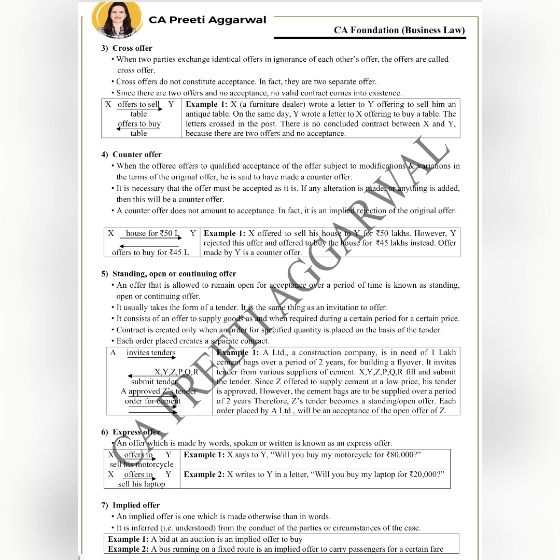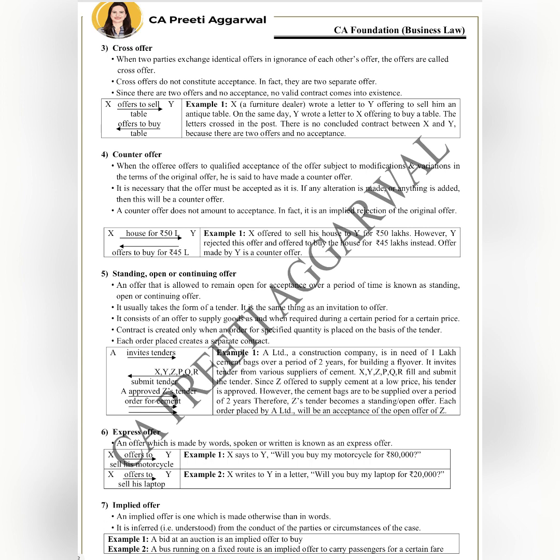So X, Y, Z, P, Q, R, they submitted tenders. Now we liked the price quoted by Z. So therefore we approved the tender of Z. But we told Z that we don't need all the bags now. We need them over a period of 2 years. Z said, अरे don't worry, मेरा तो open offer है. तुमको जब जितने bags चाहिए तब बता देना.